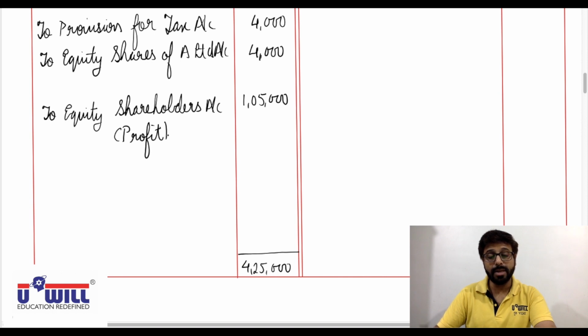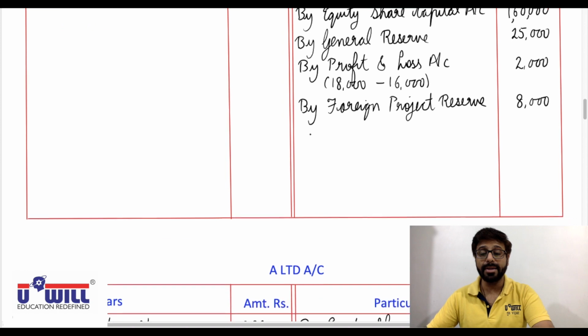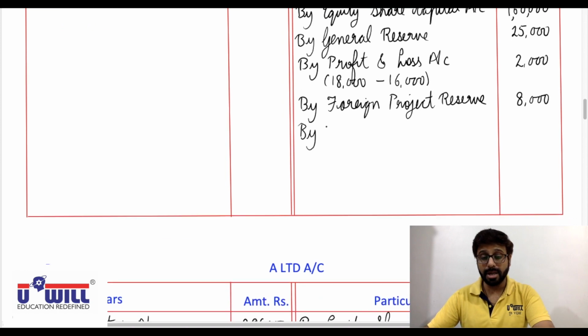Opposite side in the equity shareholders account, by realization account, in bracket profit, 1,05,000.